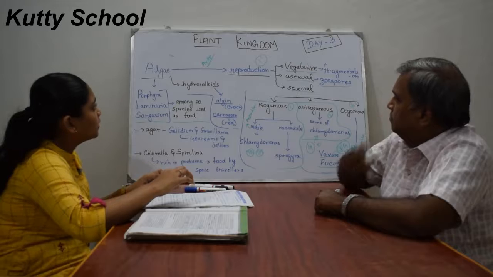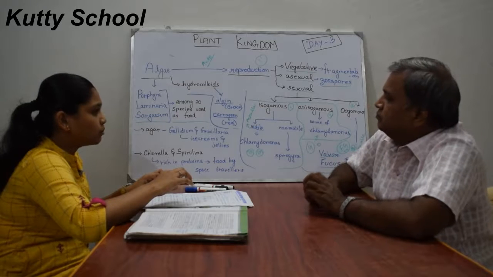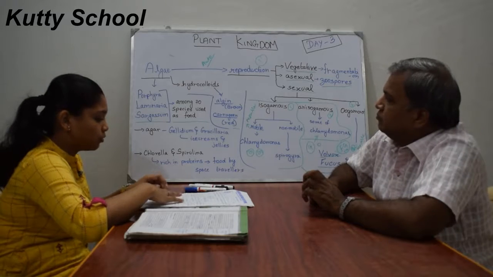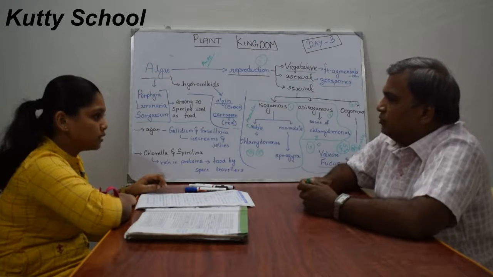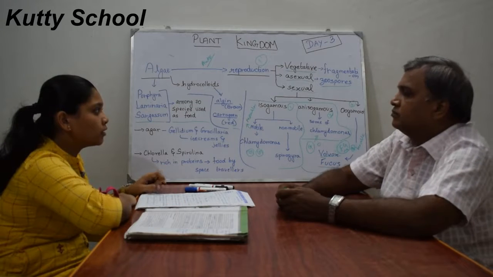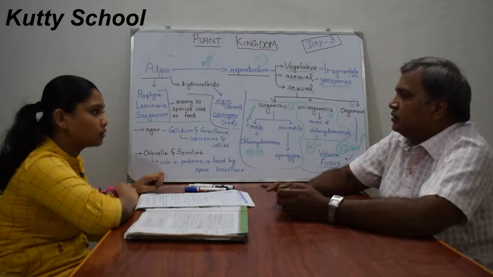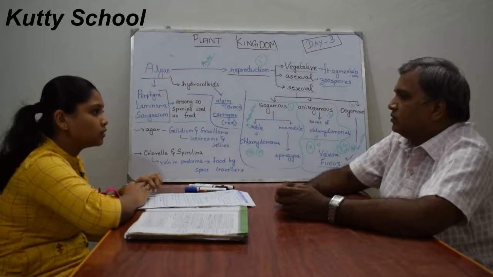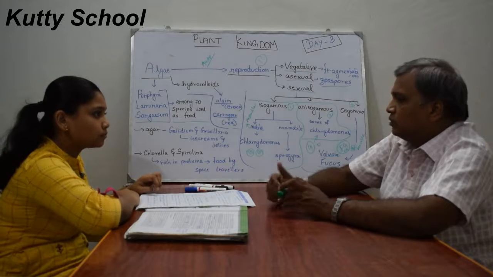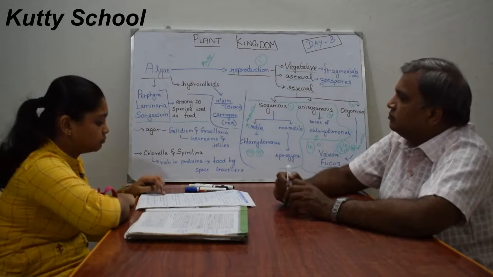These algae are largely photosynthetic because they are autotrophs. They can synthesize their own food. Half of the CO2 fixation in the entire world's atmosphere is done by algae. It takes in CO2 and releases oxygen.